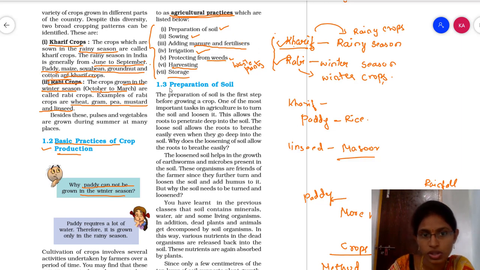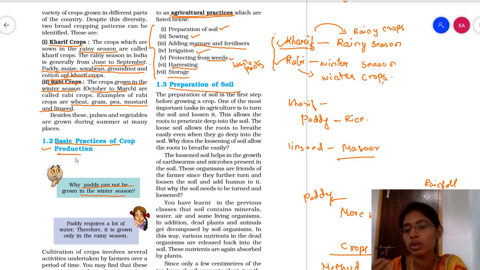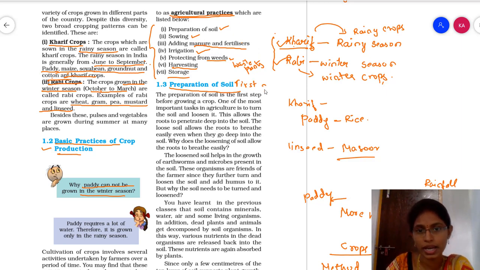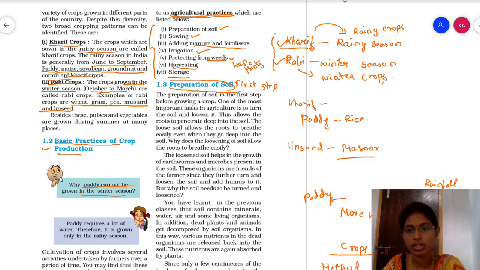Now first we will see what is preparation of soil, how we are going to prepare the soil. Okay, how exactly we are going to prepare the soil for the production of the crops. So the preparation of the soil is the first step for crop production. Okay, so in this preparation of soil, what we are going to do,